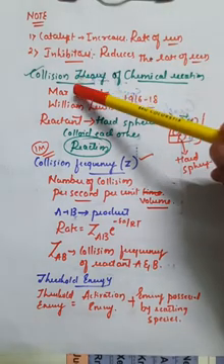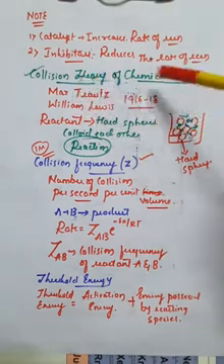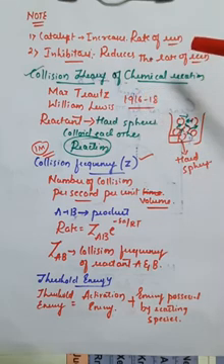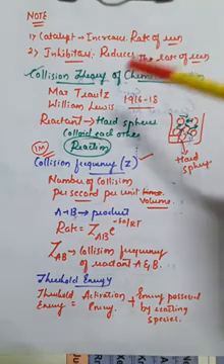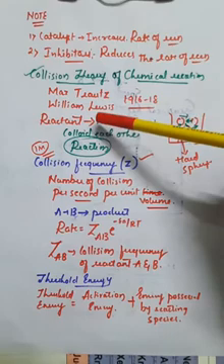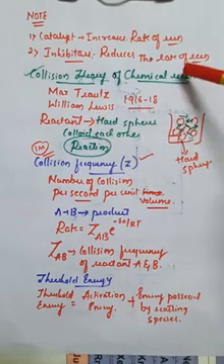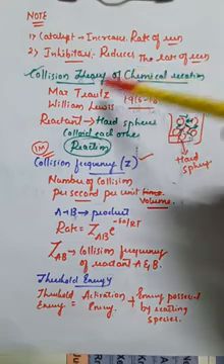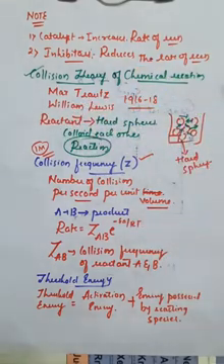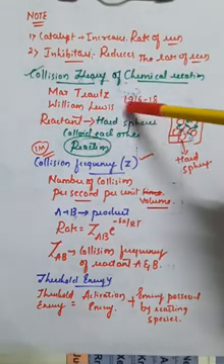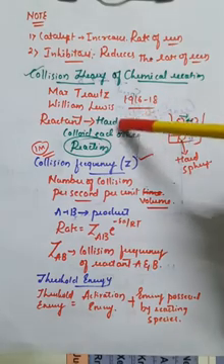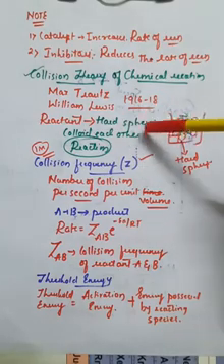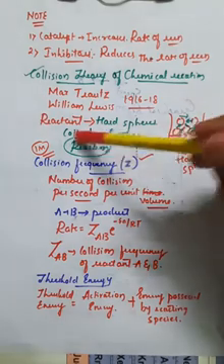And the most important concept here is the collision theory of chemical reactions, which was given by two scientists, Max Trautz and William Lewis, in the years 1916 to 1918. According to them, the reactant molecules present in the reaction are assumed to be hard spheres, and they collide with each other. Due to the collision of the molecules, the reaction takes place.